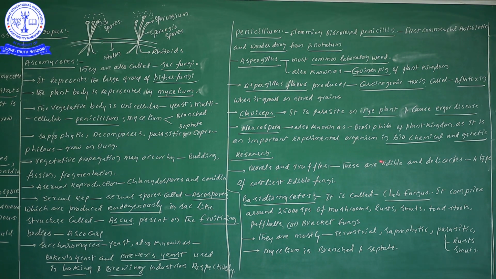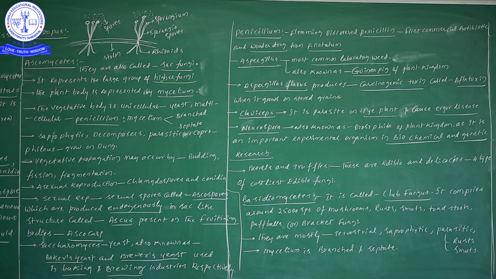Next one, morels and truffles. Morels and truffles are edible, so definitely we can eat them. They are the best examples of edible fungi. They are very delicious, so we consider them the costliest edible fungi.